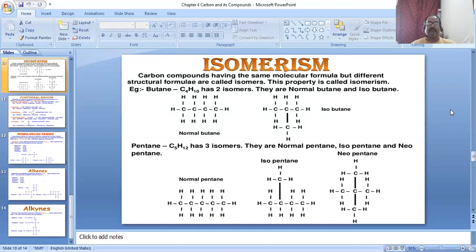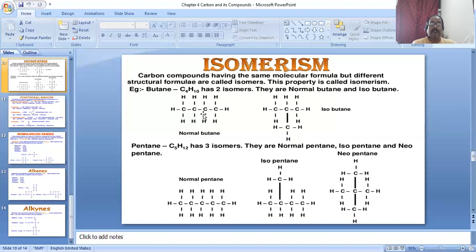So the definition of isomerism: carbon compounds having the same molecular formula but a different structural formula are called isomers, and the property is called isomerism. For example, here butane has two isomers. Butane, according to the formula, is C4H10, and there are two isomers.